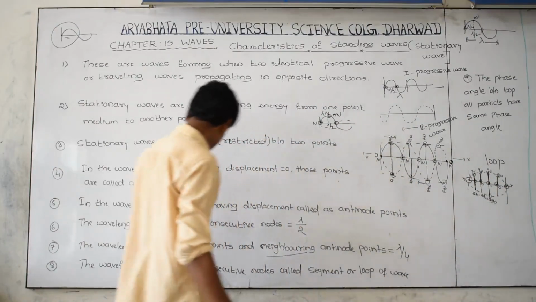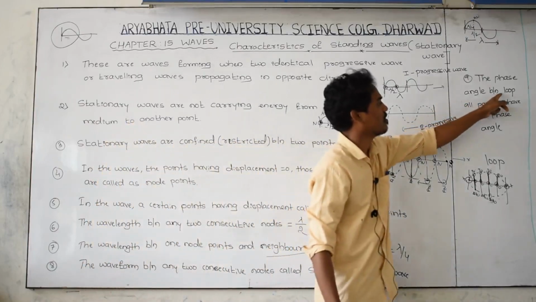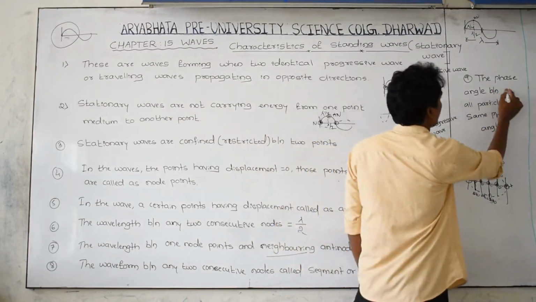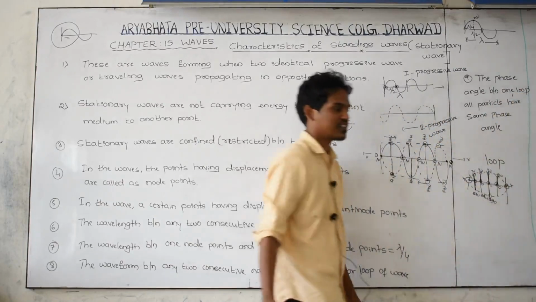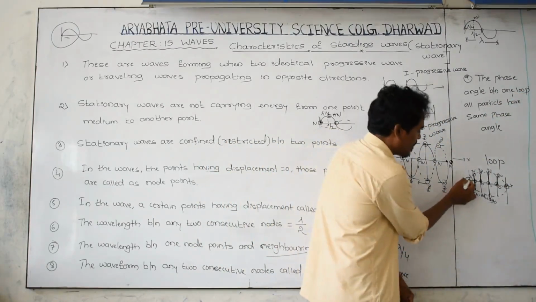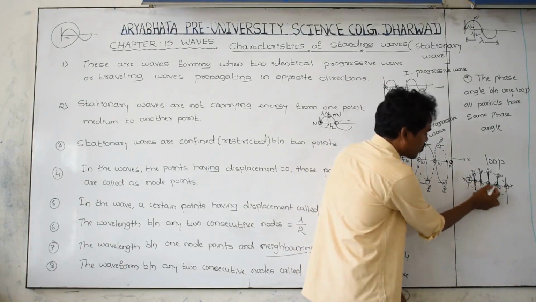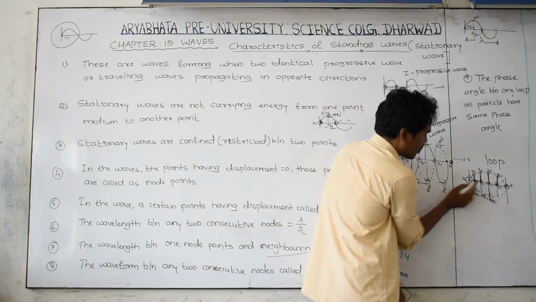And again, go to the next one, the phase angle between one loop, all the particles have the same phase angle. For example, consider one loop. Leaving the node points, what is the phase angle for these particles? 0, 0, 0, 0.